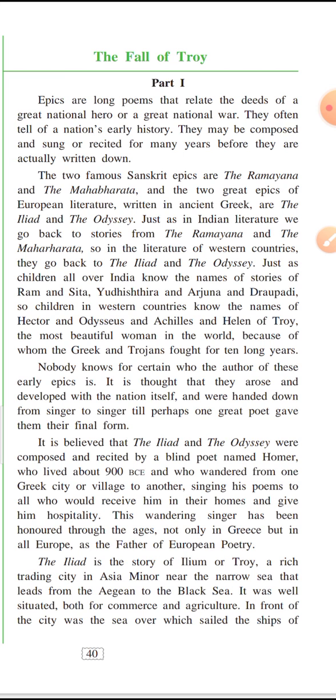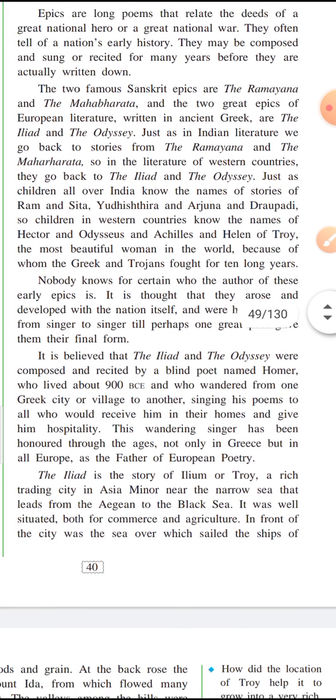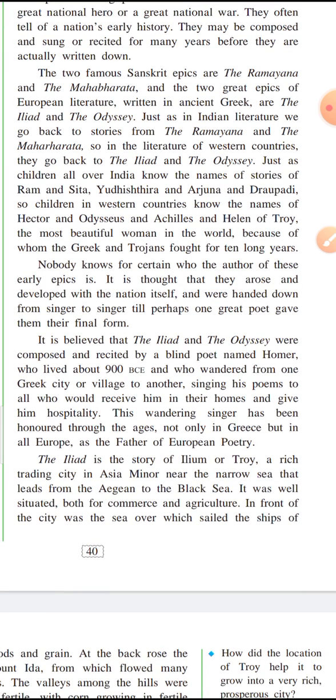and it was situated near a very narrow sea, and this sea leads from the Aegean to the Black Sea. This small sea goes to the Aegean Sea, and the Aegean Sea further meets the Black Sea. It was well situated both for commerce and agriculture. So the geographical location of the city of Troy is given here. It was rich because it was very well situated for both commerce, meaning trading, and agriculture as well.